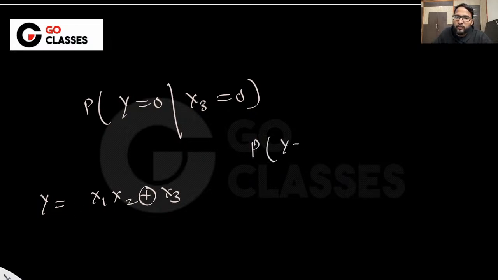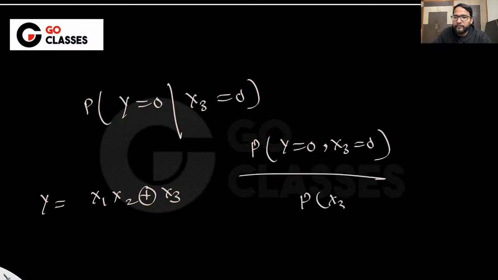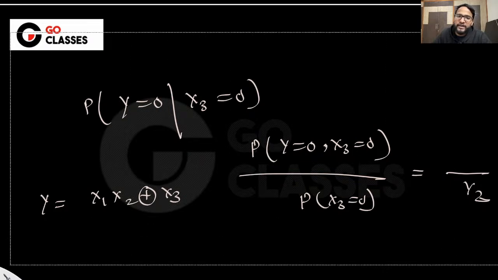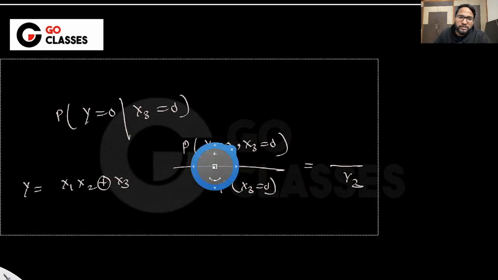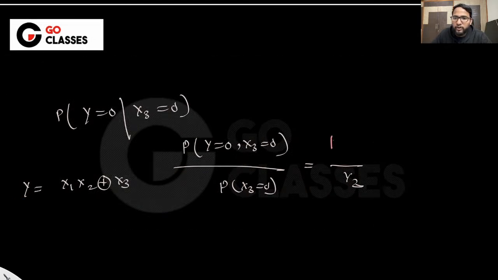Okay. So what is the answer you're getting here? Probability of y equal to 0 and x3 equal to 0, divided by probability of x3, which I think is given to be 1 by 2. So this is 1 by 2, that is fine. Now what is the probability of y equal to 0? Since these are not independent, you cannot separate them out. Probability of y equal to 0 means x1 x2 or x3 equal to 0, comma, x3 equal to 0, right? You cannot separate them out because these are not independent. So what you can do is put the value if you can, right?